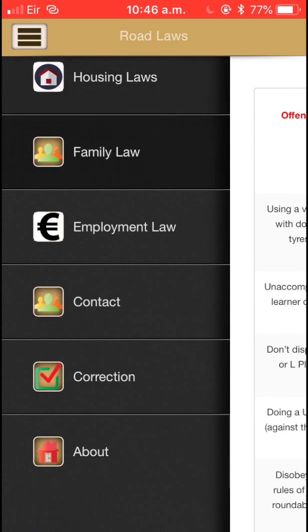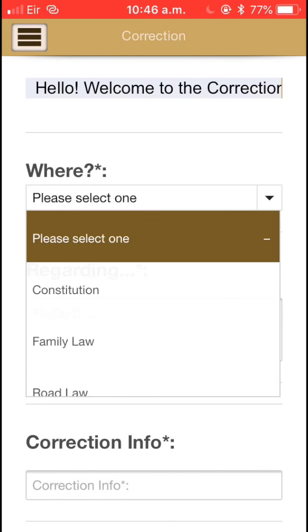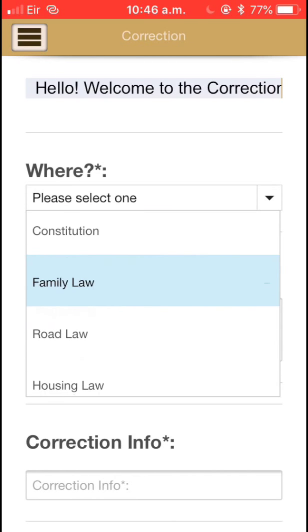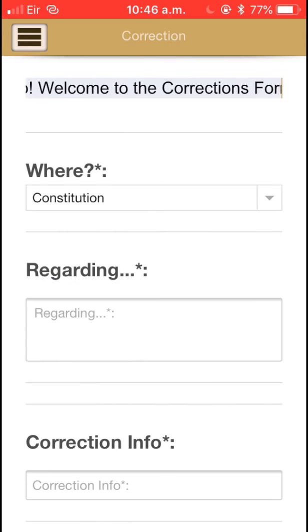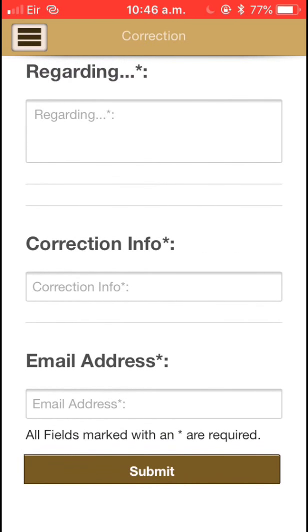Let's also go to the corrections page, which is basically a form page. If it'll load, you will see a drop-down menu asking you where you want the correction to be seen. For example, Constitution, let's say. If it's something to do with an amendment in the Constitution, you tell us what it is, and then give yourself an email address, so then we can tell you when this correction is put into the app.